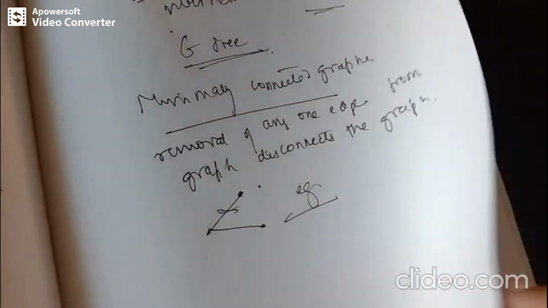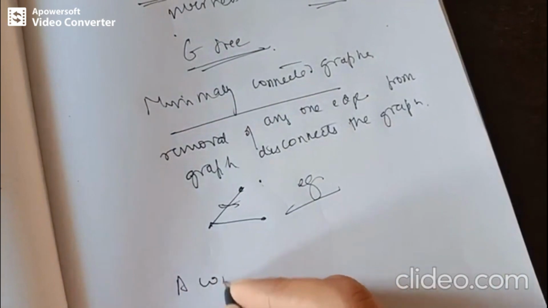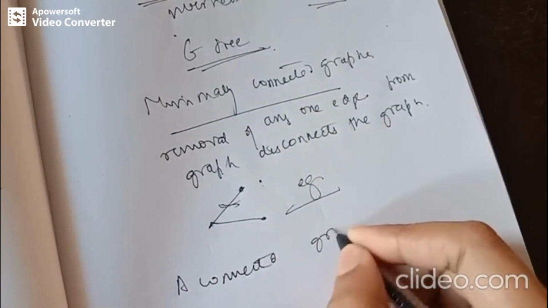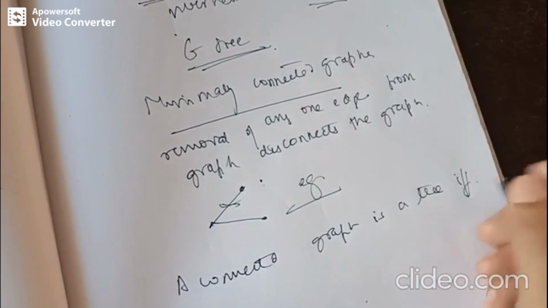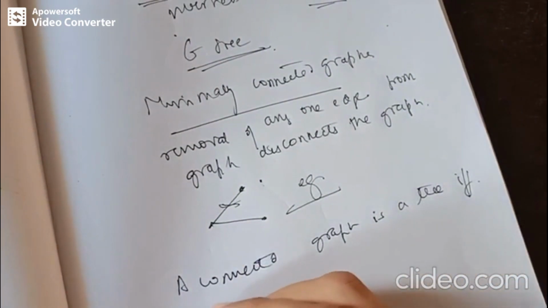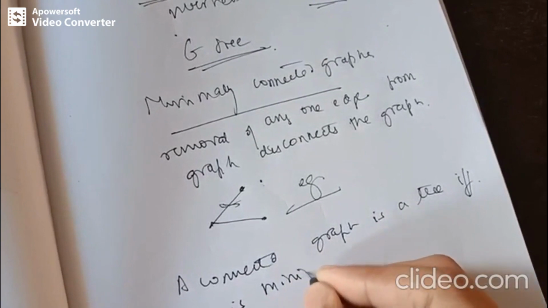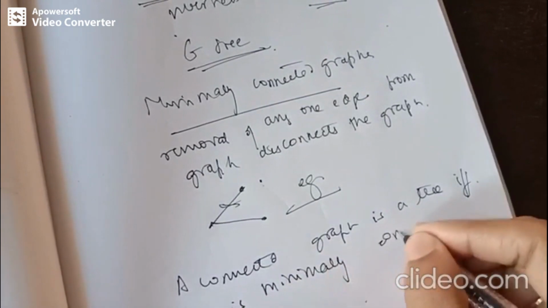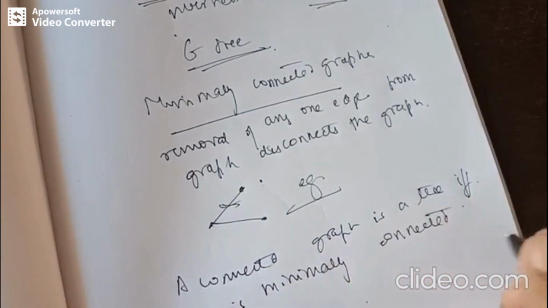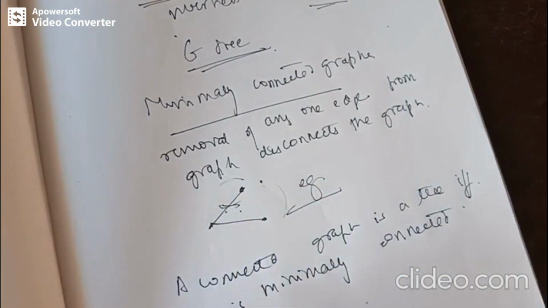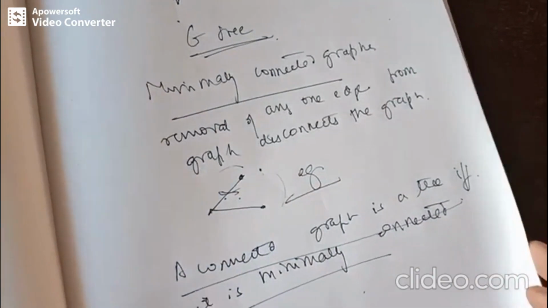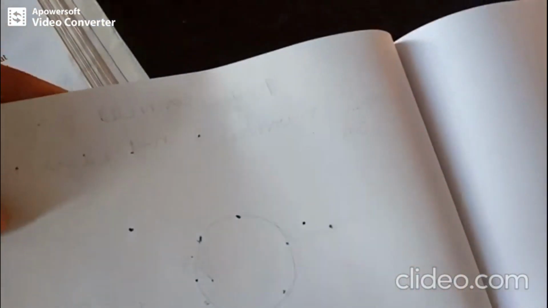And moreover, we have another fact, that a connected graph is a tree if and only if it is minimally connected. That means the removal of any edge is going to disconnect the graph. So this is an example for this theorem. Next, let's see a particular problem on this.